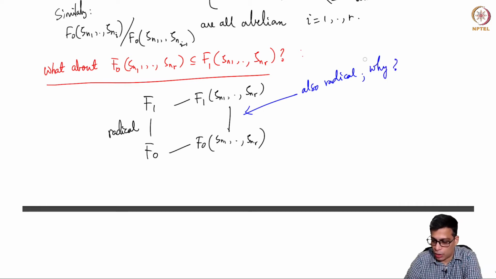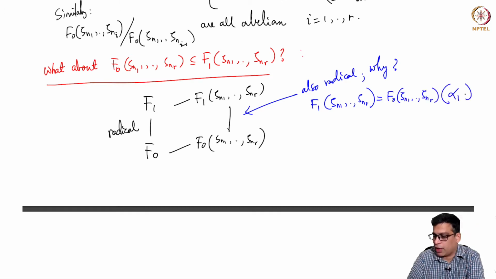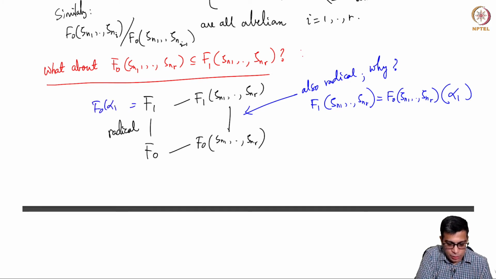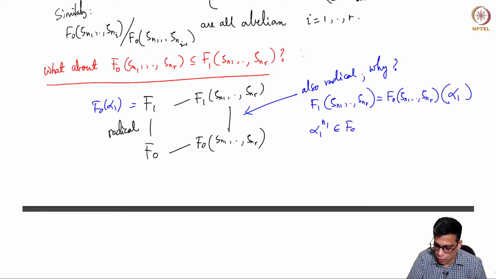That is radical because f1 is f0(alpha 1). So f1(zeta n1, ..., zeta nr) is f0(zeta n1, ..., zeta nr) adjoined alpha 1. So the same thing will generate this field over this field, and alpha 1 to the power n1 is in f0.